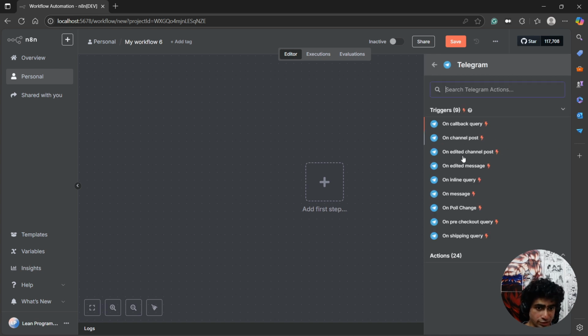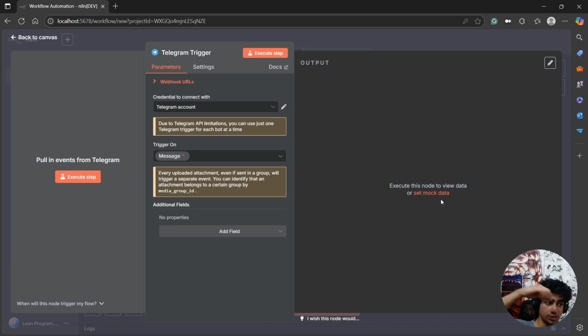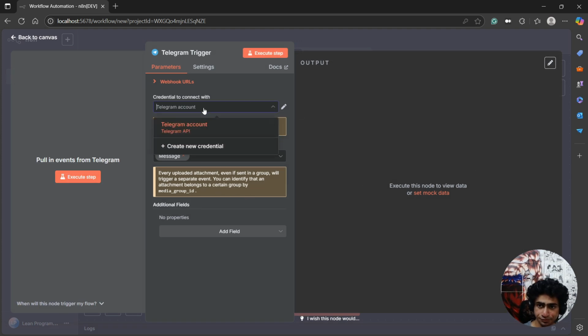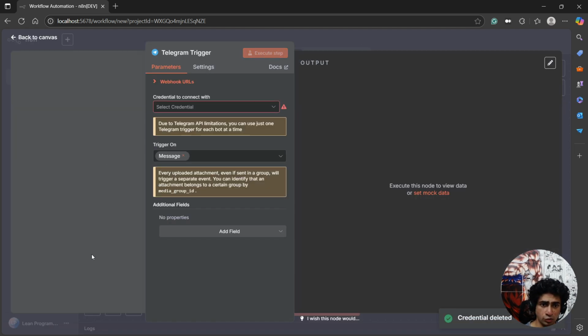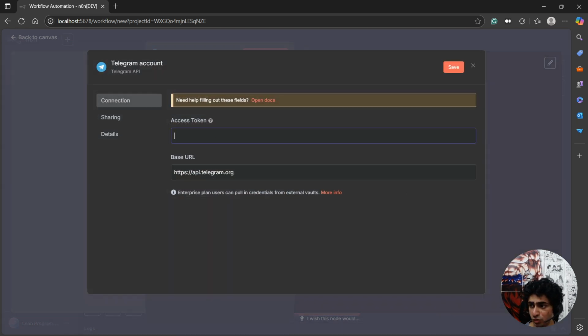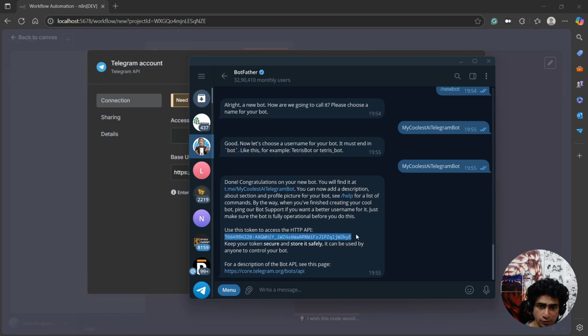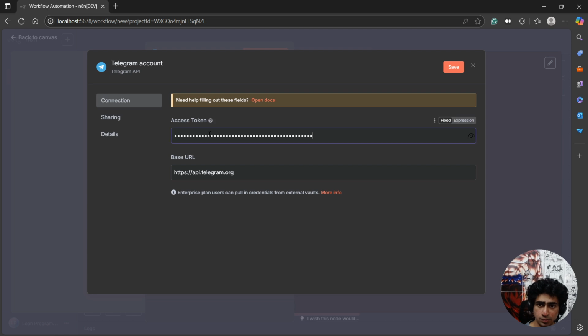Let's search for Telegram on message. We need a trigger on message. So whenever a user sends a message to our Telegram bot, it should be received here. Let me delete the existing one. So you'll be seeing something like this here. You need to create a new credential and copy and paste the credentials that Botfather gave you. Just copy this and paste it. That's it. As simple as that. Cool.